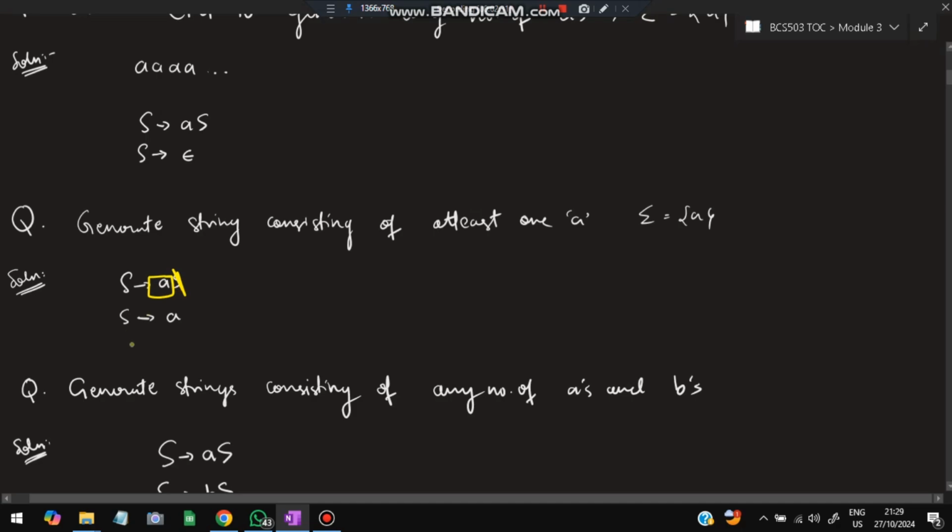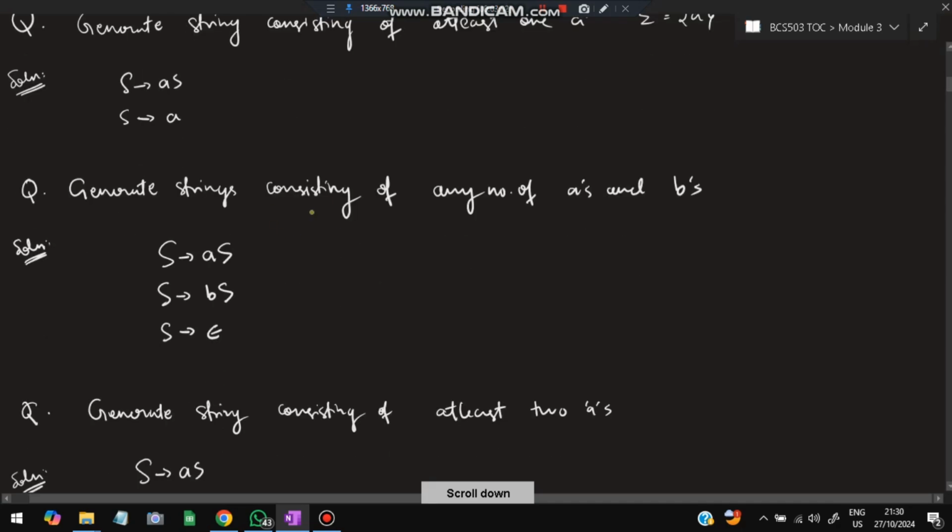But if I write S goes to epsilon, I can directly take that, and then the epsilon string will be accepted. That should not be the case; at least one A should be there, right? If I want one A, I can go with the second rule. If I want two or more A's, I go with the first rule and finally substitute with the second. For example, for double A, first I write S goes to AS, and then this S I substitute as A from the second rule, so it will be AA. This is how you generate a string for at least one A.